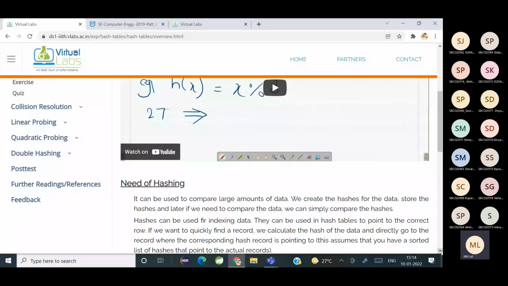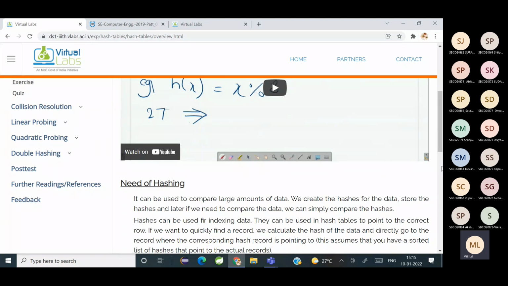Like if you have a number 53, if you perform a hash function on 53, you will get another new value which is going to represent the key 53. So you can say hashing is implemented using associative arrays. It is actually a key value pair.